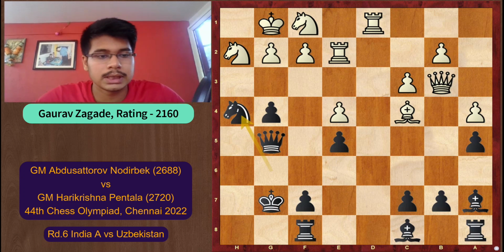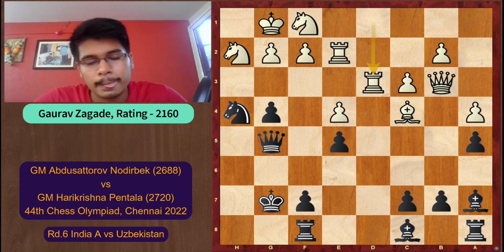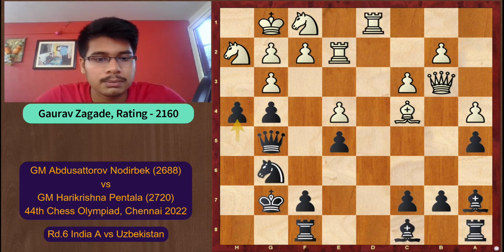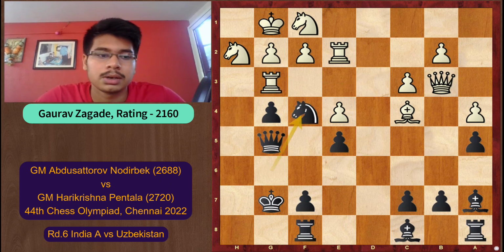So first we need to understand what is the threat, and the big threat in this position is to play knight f3 check. It's a very deadly threat, and that's why there is the move rook d3. So this was the best resistance white could put up, but in the game white directly played the move rook d3. So this allowed the move h into g3, and after rook into g3 the knight entered on the f4 square.